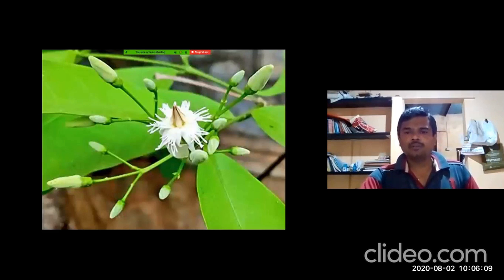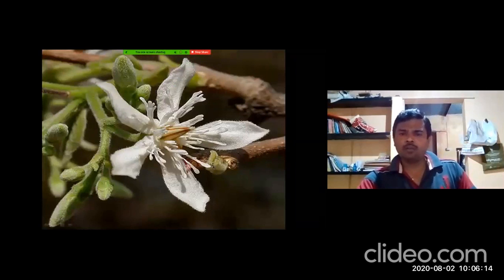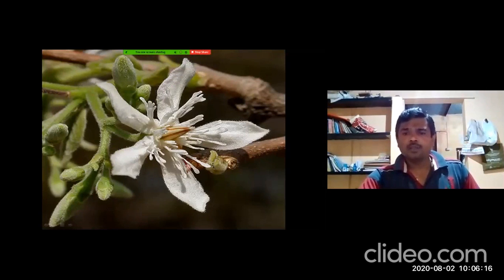This is another picture of Wrightia tinctoria. You can observe a single flower. These are the petals, and this part is called the corona.